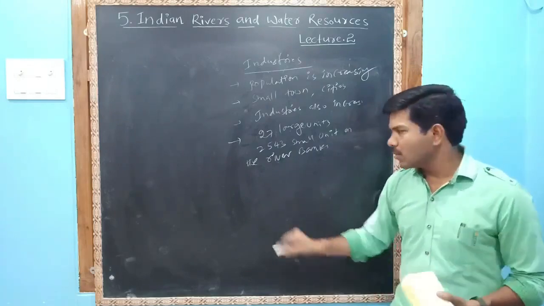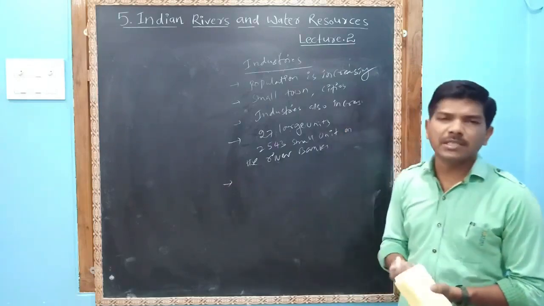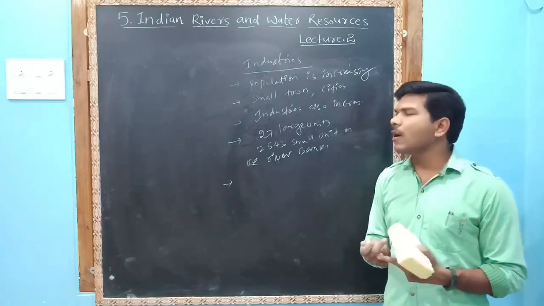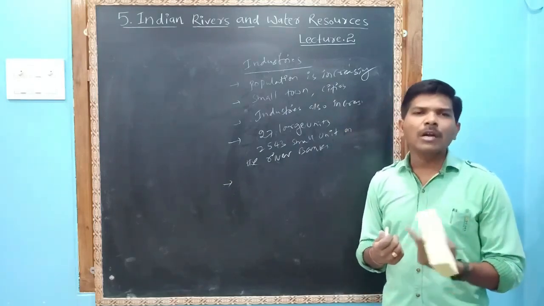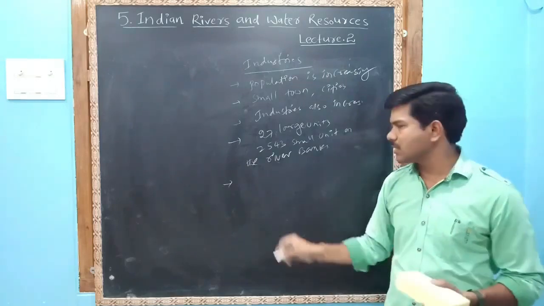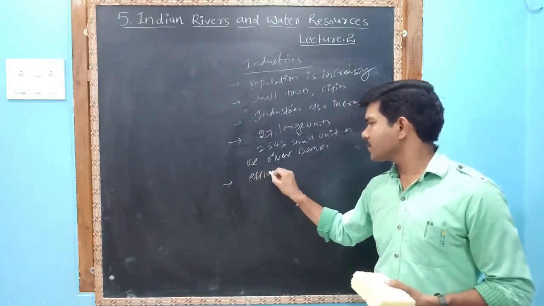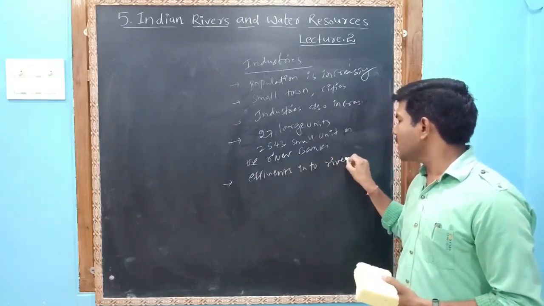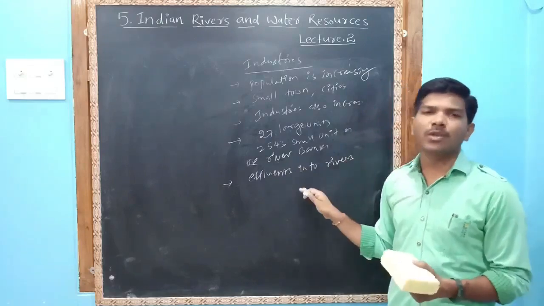In the olden days, during the 1940s, the British period or after independence, they got permission to discharge effluents into rivers. Mostly the effluents were discharged into rivers.